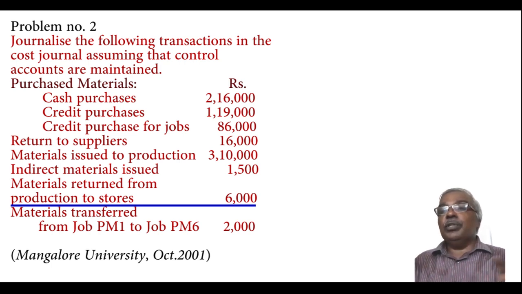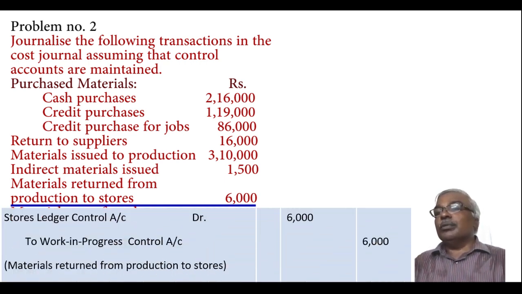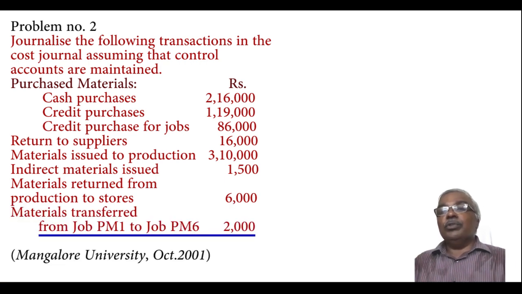When it was issued to the production, you passed the journal entry work in progress control account debtor to stores ledger control account. Now you pass the opposite entry, stores ledger control account debtor to work in progress control account. It is 6,000.